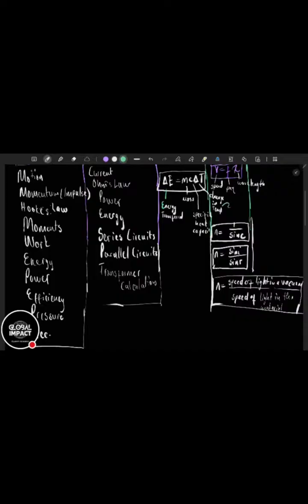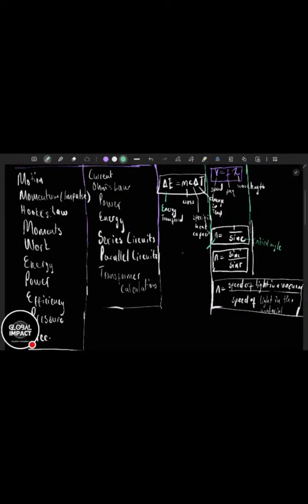Number one is 1 over sine c, and c is the critical angle. n is the refractive index. Then that's the same with here. This is called Snell's law. If they say use Snell's law, you just use this one.